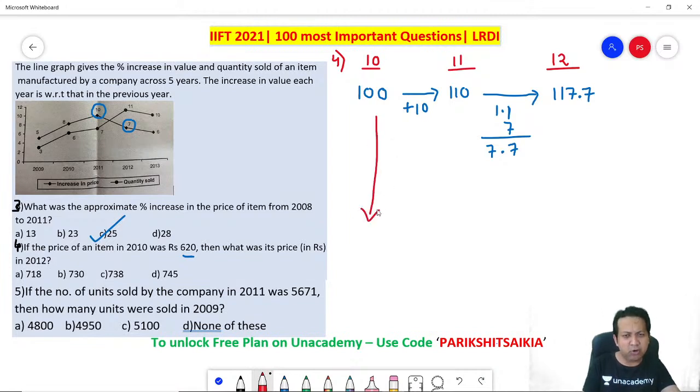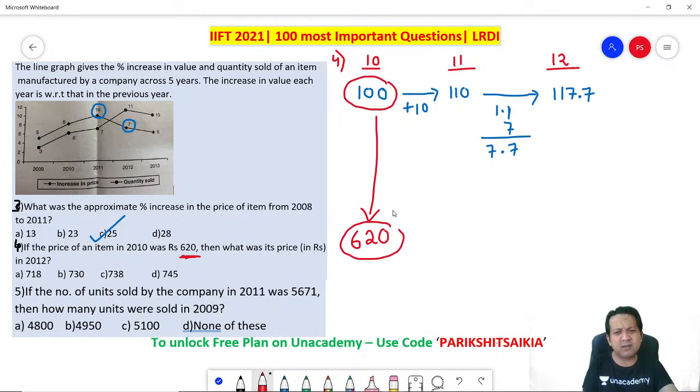The author is saying, no, my number is not 100. You know what? My number is 620. Perfect. So now what do you need to do? You need to make sure that your answer is converted to the author's answer. How do you convert that? You took 100 and did the sum. The author wants you to take it as 620. Fine. So 100 has got to be multiplied by 6.2, right?